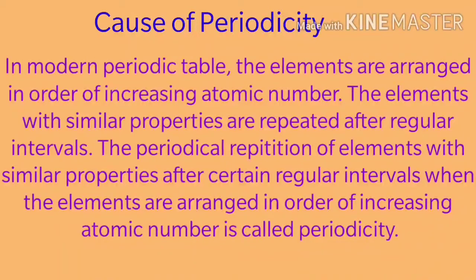The elements with similar properties are repeated after regular intervals. You can see the different groups are there. The periodical repetition of elements with similar properties after certain regular intervals, when the elements are arranged in order of increasing atomic number, is called periodicity. So when we arrange the elements in the modern periodic table, then after a certain interval there is the repetition of the property which makes a group.